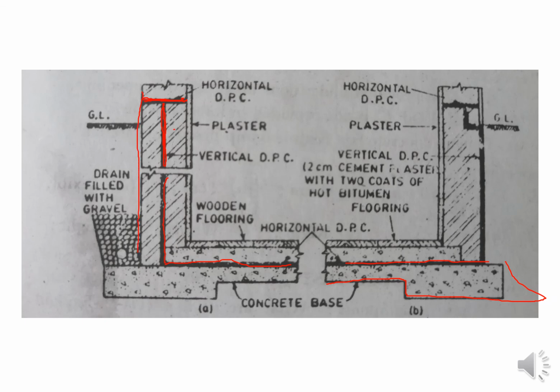This is one way to provide the DPC. This is the second way, where you provide it a little bit higher than the ground level. This is all vertical DPC on the outer surface of the wall. In this way, water may be prevented from getting inside. So you can provide it inside the wall, or at the basement, anywhere, also at the bottom surface. Here you can also provide the DPC. All these surfaces should be secured and well designed against water penetration.